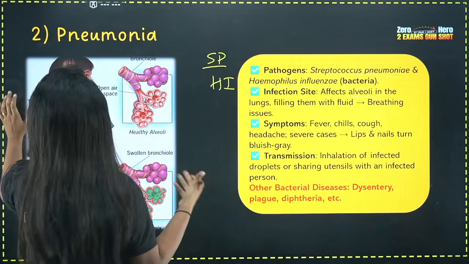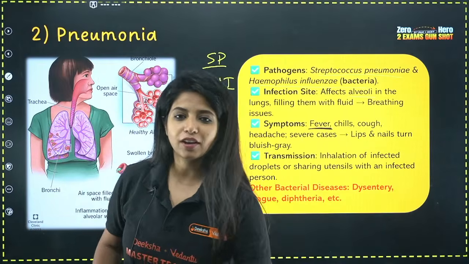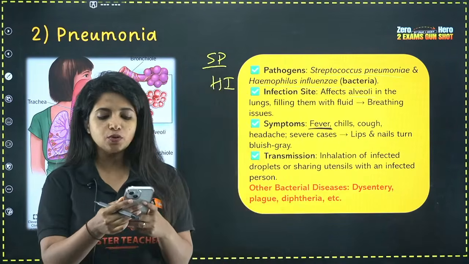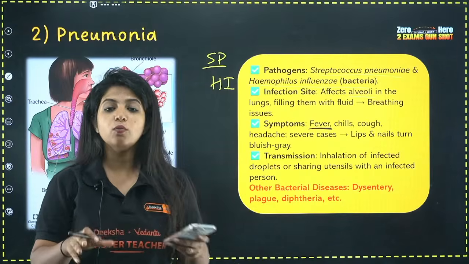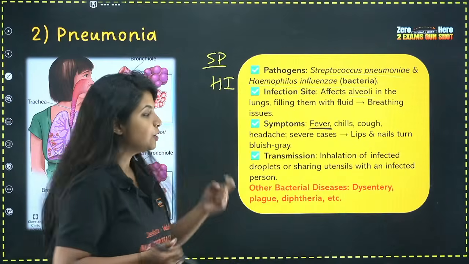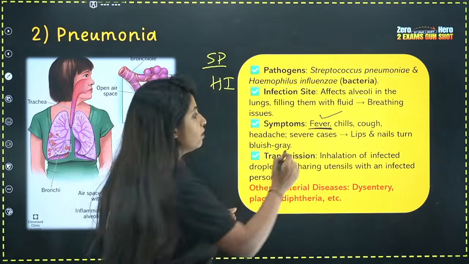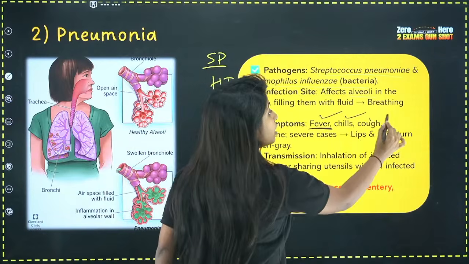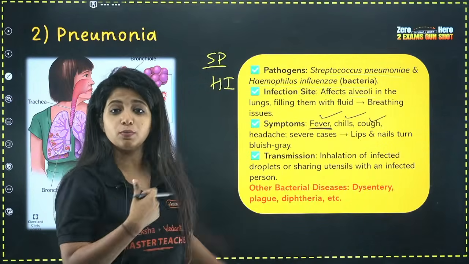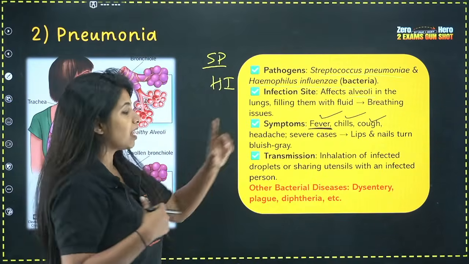And what are the symptoms that you're going to have? You are going to obviously have fever. Any infection that happens in our body is going to increase the temperature. Why? Because we want to kill all the organisms out there. That is why the temperature is increased. So fever will definitely be there. Apart from that, we will also have chills. We definitely would have cough, because the mucus which is filled in tries to go out, and it's very difficult for us to breathe. That's why there will be cough.